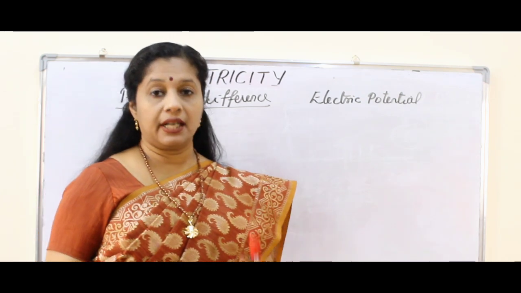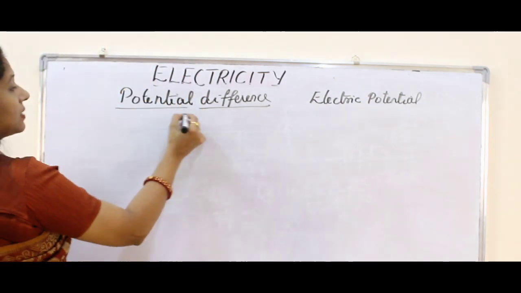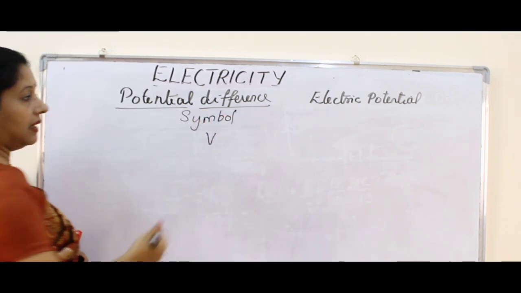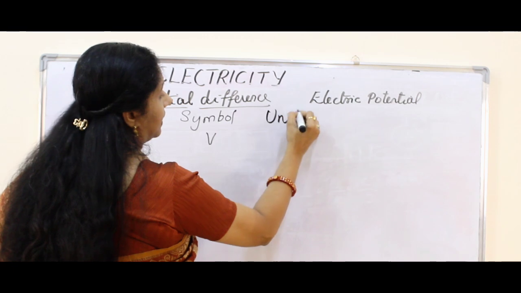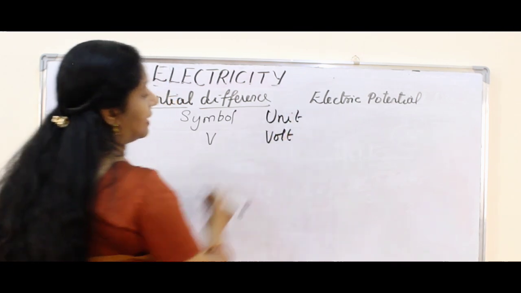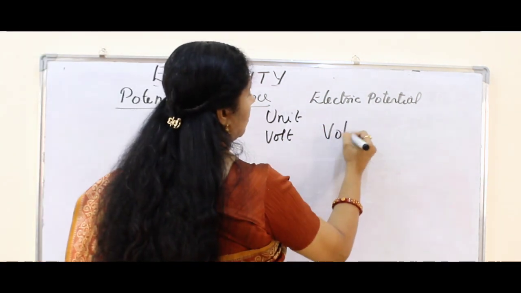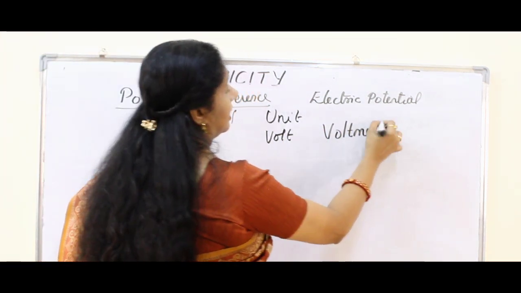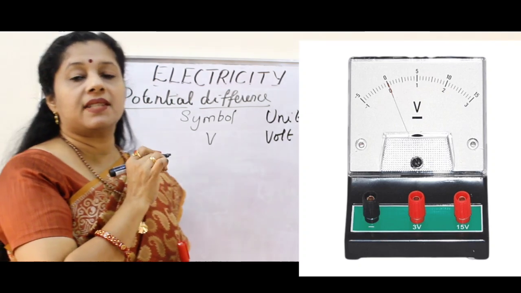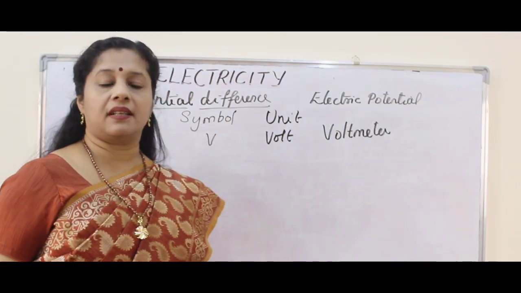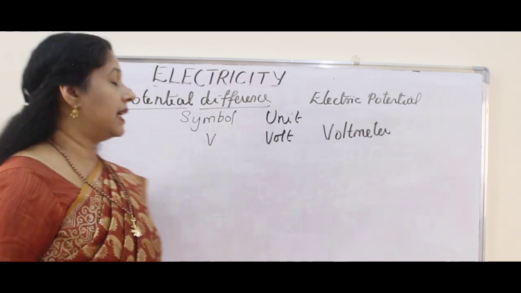So potential difference, what is the symbol? Here we represent it as V, and its SI unit is volt. Volt we also represent as V only. It is measured using a device called a voltmeter. It also looks like a meter, but it gives the reading of voltage. Potential difference is otherwise called voltage. We usually say voltage.